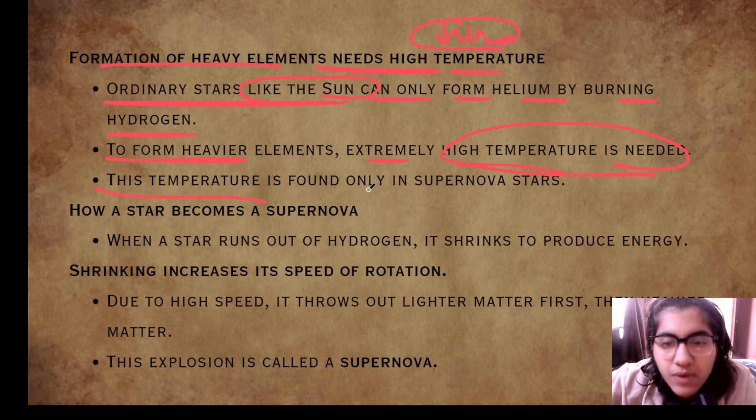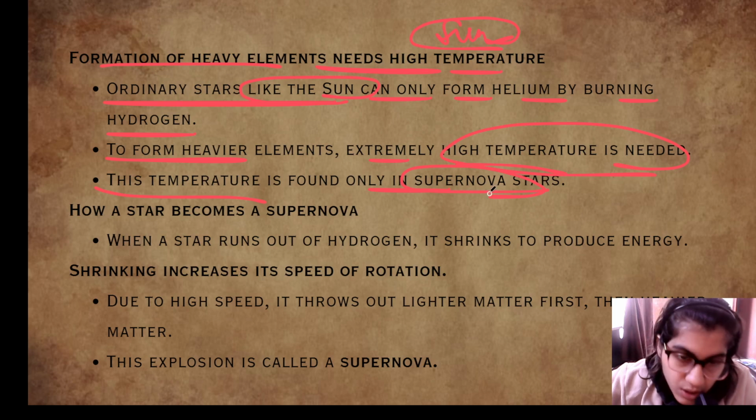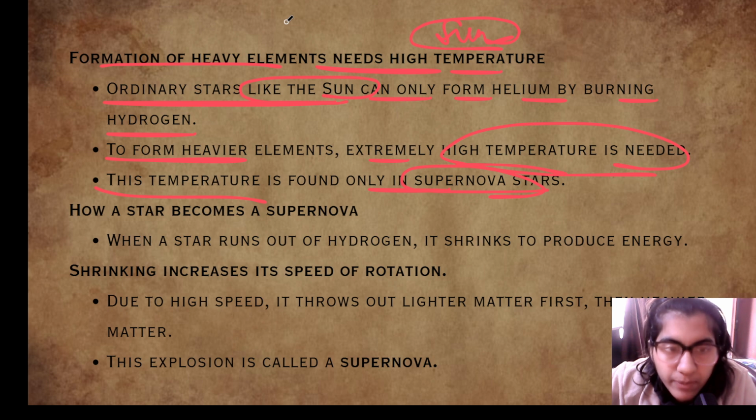This temperature is found only in the supernova stars. So to form the heavier elements, a lot of temperature and a high amount of energy is needed, and that is only present in the supernova stars, because as we have seen, supernova stars undergo nuclear fusion.